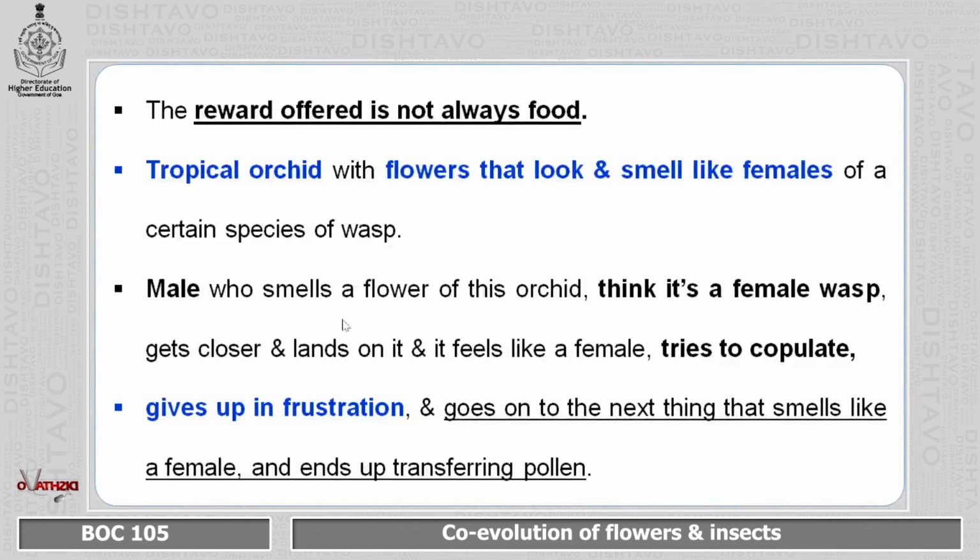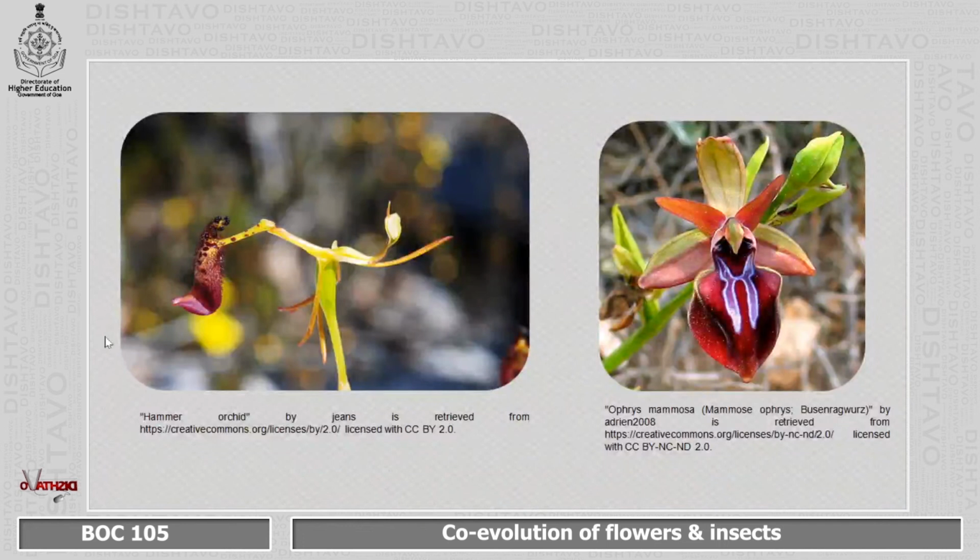But in some cases, the reward offered by the blossom is not always food. They take up the strategy of mimicking. Like a tropical orchid, their flowers look and also smell like the females of certain species of wasp. So the male wasp smells that orchid flower and thinks that it is a female, rubs against it, tries to copulate, but realizes it's a flower, so leaves and repeats the same cycle with another flower of similar appearance, and at the end it happens to transfer the pollen onto that flower. This is the picture of the tropical orchid.